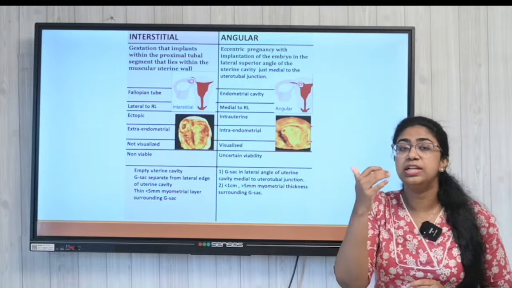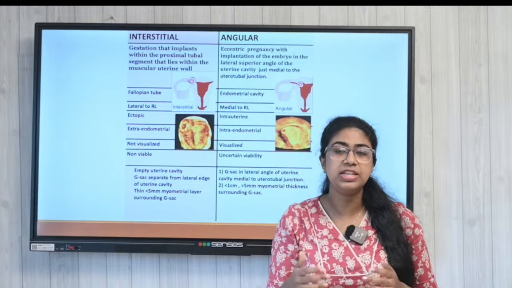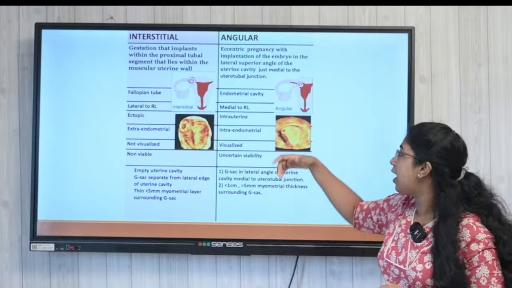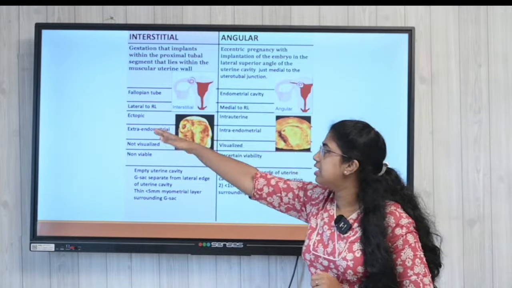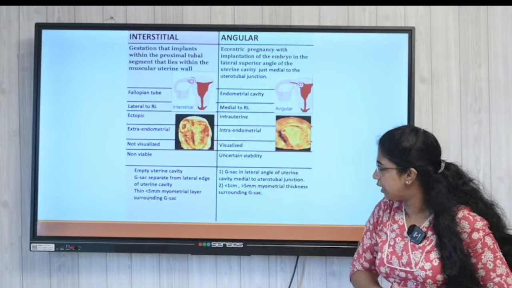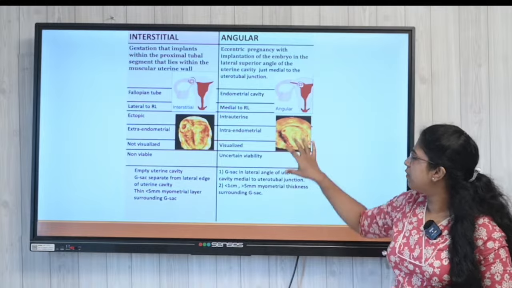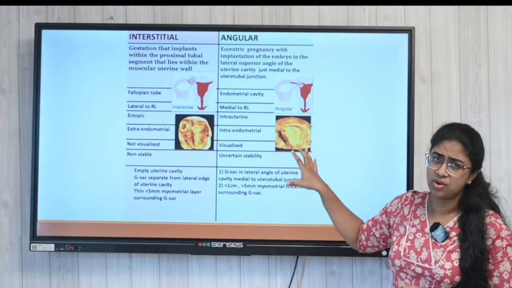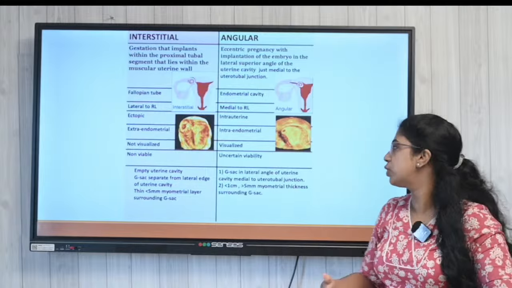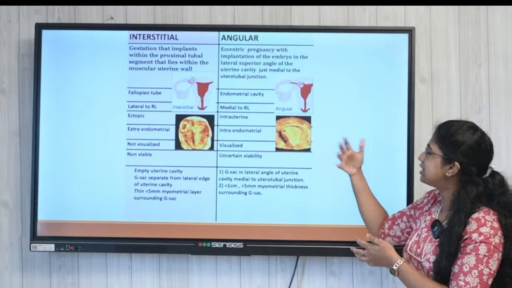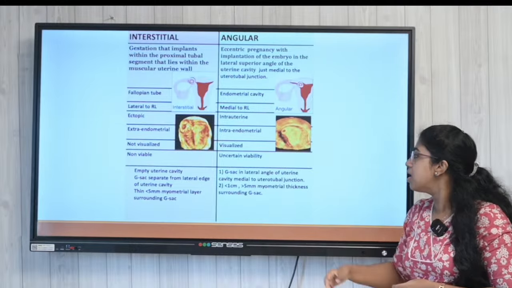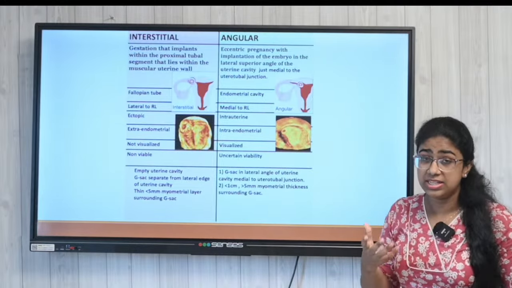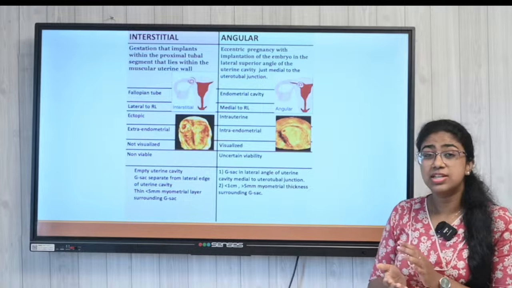So, that is medial to the round ligament, and it is usually in the endometrial cavity, unlike the other case, which was in the fallopian tube. And if we visualize it in the ultrasound, what are we going to see? We can see it's an intraendometrial mass, and the viability is not certain.